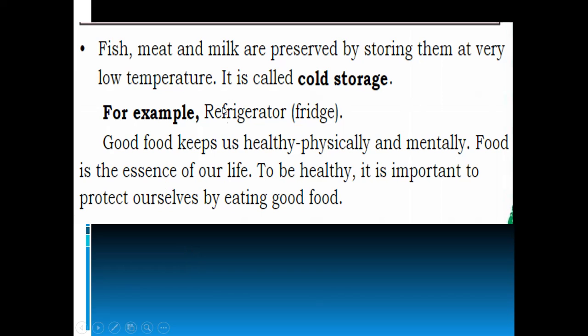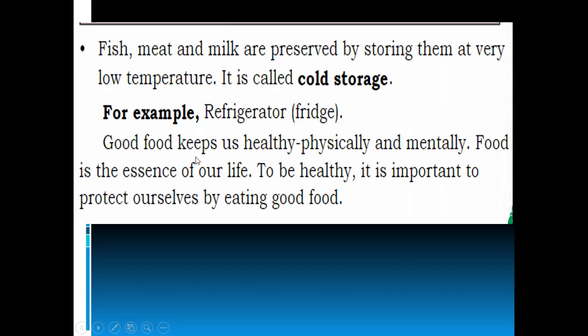Then fish, meat, milk are preserved by storing in the refrigerator or at low temperature, which is called cold storage. So nowadays we are using the fridge to preserve fish, meat and milk. That is called cold storage.